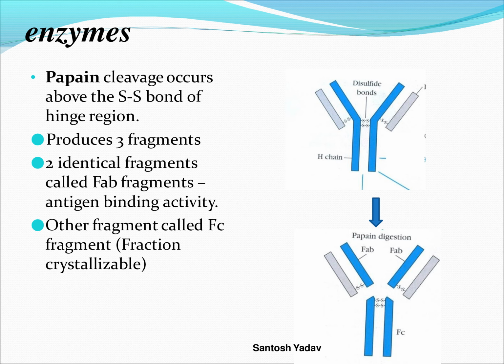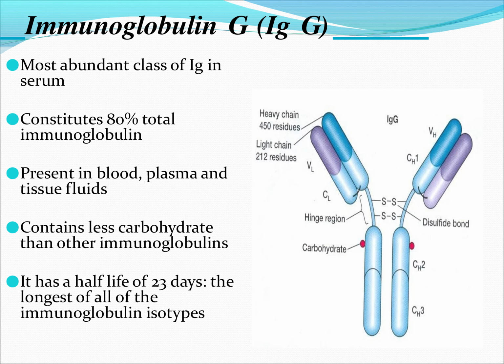This secretory IgA, which is present in breast milk, protects the newborn during the first month of life, because this IgA is present in the colostrum, the first milk ejected from the mammary gland at the time of the birth of a baby. It activates the complement by the alternative pathway. It promotes phagocytosis and intracellular killing of microorganisms.